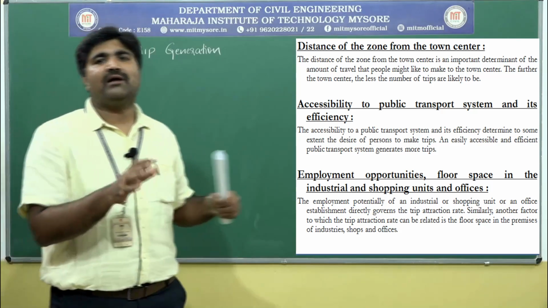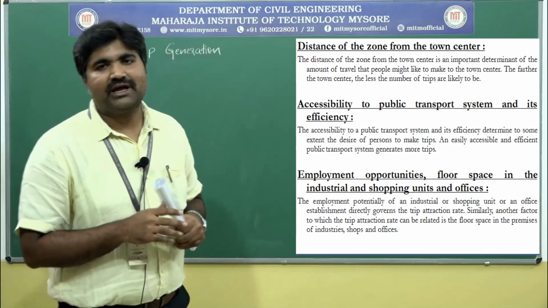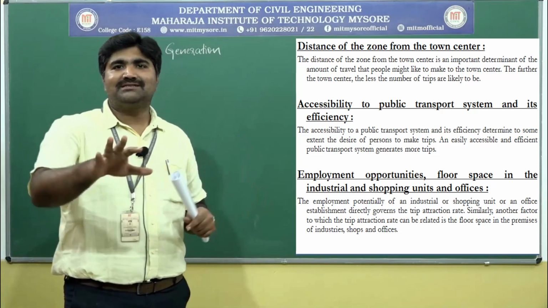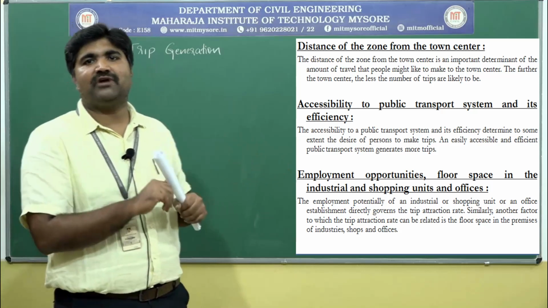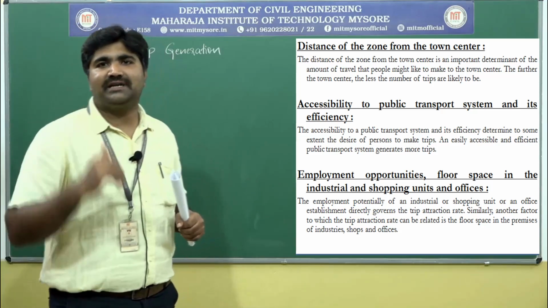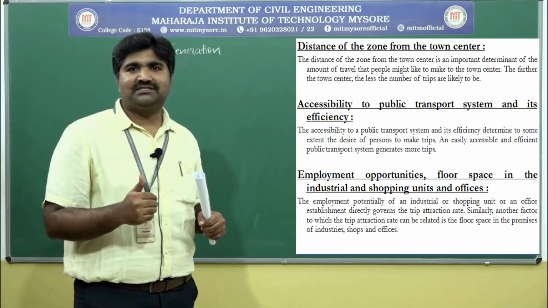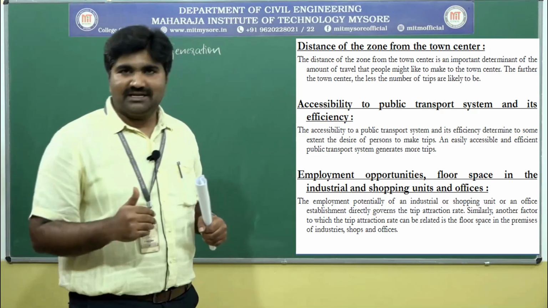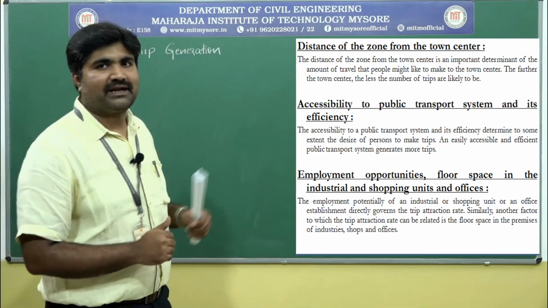Next factor, that is the family size and its composition. The trip generation will depend upon the size of the family. How many members are there in the family? Depending upon that, the trips will be generated. Next, based on the age structure. Similarly, based on the gender, the trips will be generated.